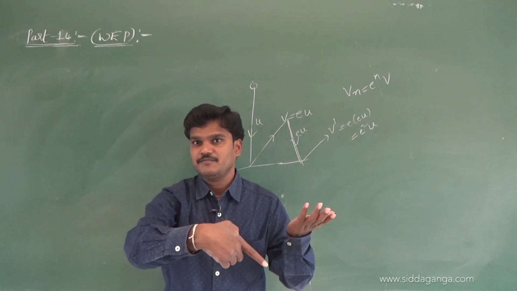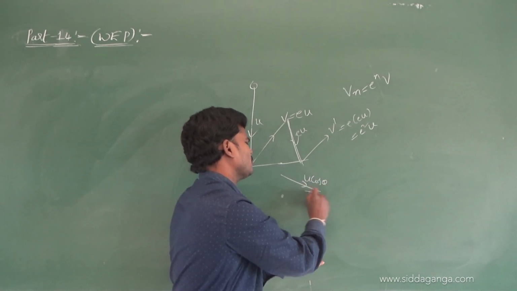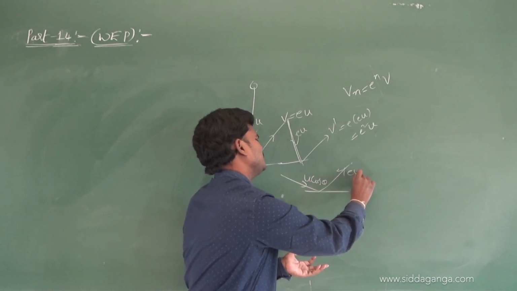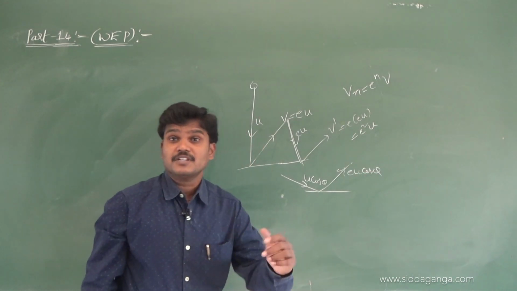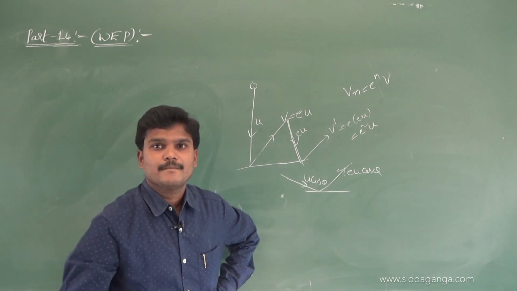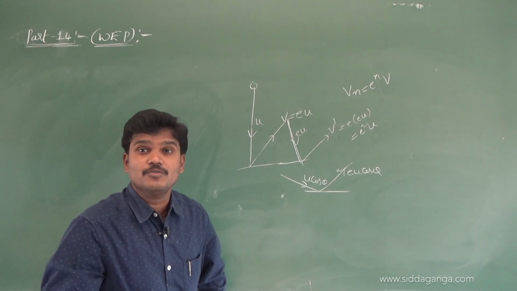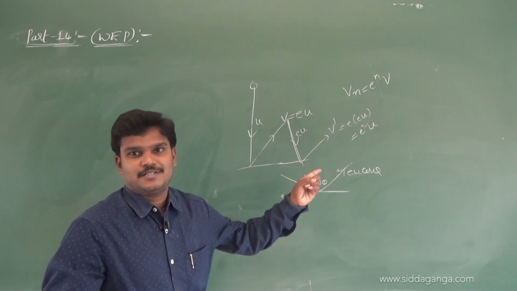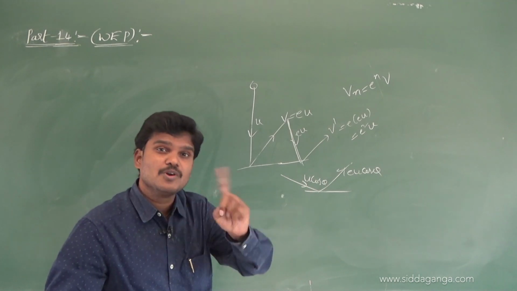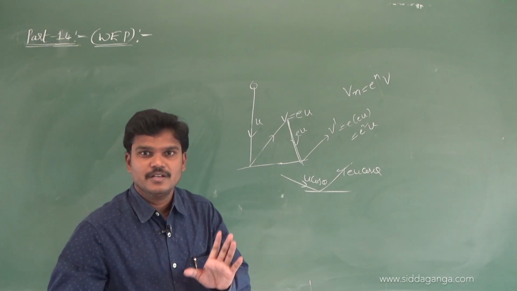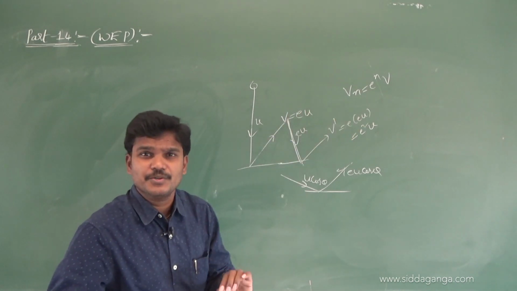If it falls with u cos theta, then no doubt after the first rebound it is e u cos theta. After the second rebound, e square u cos theta, third rebound e cube u cos theta. Keep in mind, so use this formula, Vn is equal to e to the power of n into v.